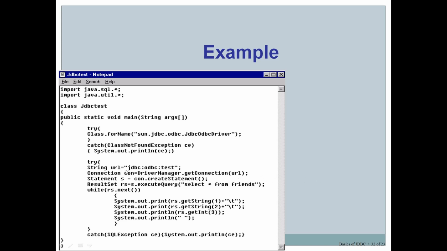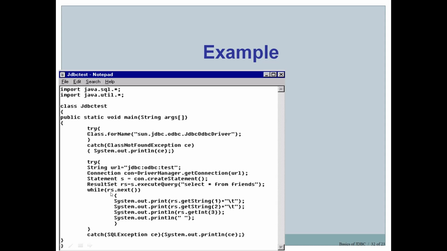Now once the connection is established, next was creating a statement. The same we have done here. Statement is created, and next ResultSet rs equals s.executeQuery. So s means the statement object dot executeQuery, and a similar query we have executed: select * from friends. There is a table called friends in the database from which we are retrieving the data, and that is stored in rs.